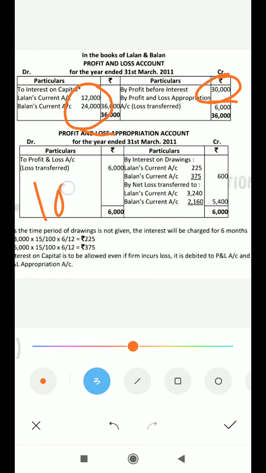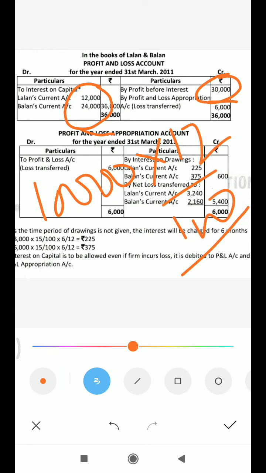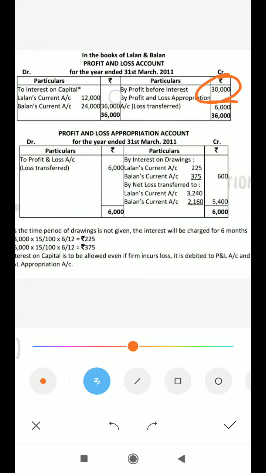So 1 lakh into 12 by 100, 12,000, and 24,000 on Balan's current account. Are you getting it? So the total interest on capital amount is rupees 36,000 and we will deduct 36 minus 30, that is a loss of 6,000. The loss of 6,000,